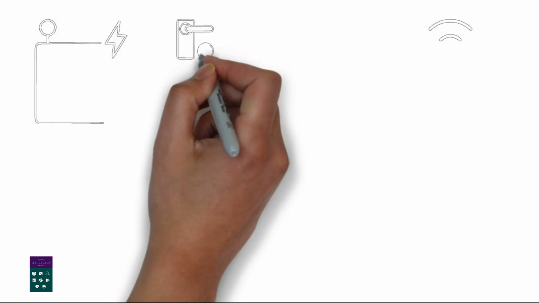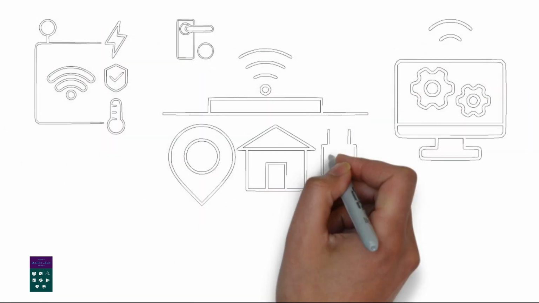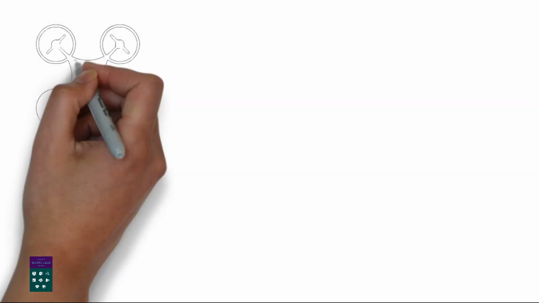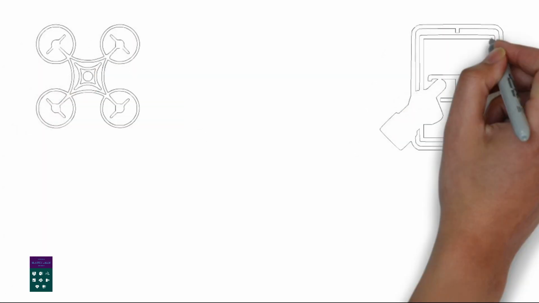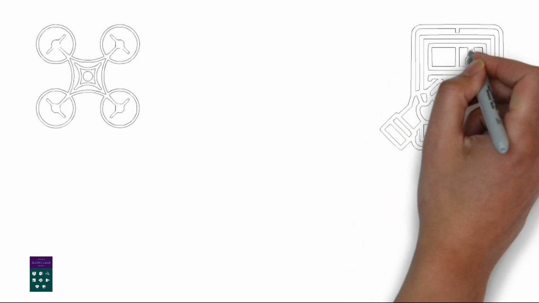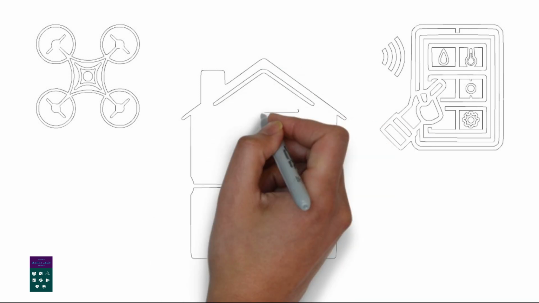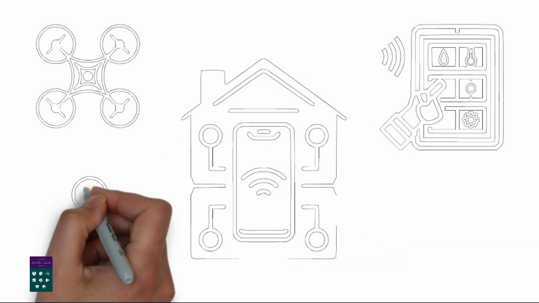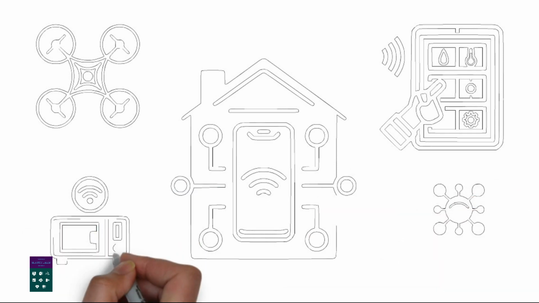The Internet of Things, IoT, has become an increasingly prevalent concept in today's connected world, revolutionizing the way we interact with technology and the environment around us. IoT, Internet of Things, refers to the interconnected network of physical devices, vehicles, home appliances, and other items embedded with electronics, software, sensors, actuators, and connectivity which enables them to connect and exchange data. This exchange of data occurs over the Internet, allowing for remote monitoring and control of these devices.